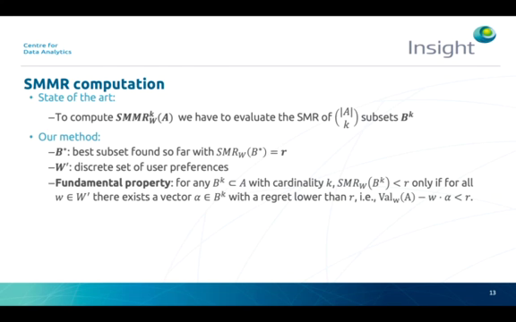Then, our method is based on this fundamental property of setwise max regret. For any subset Bk with cardinality k of the input set of alternatives A, the setwise max regret of Bk is lower than the current upper bound only if for any user preference there exists an alternative with regret lower than the current upper bound. This property is important because we can test a subset Bk considering only a discrete subset of user preferences instead of the continuous preference state space capital W.